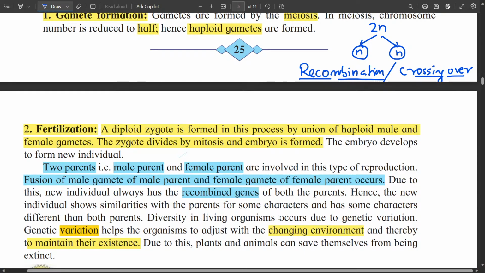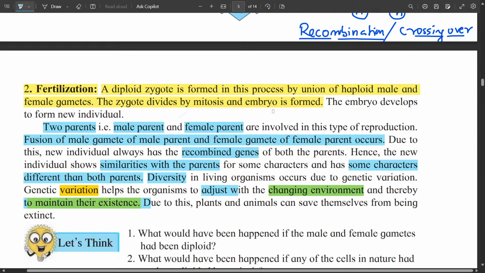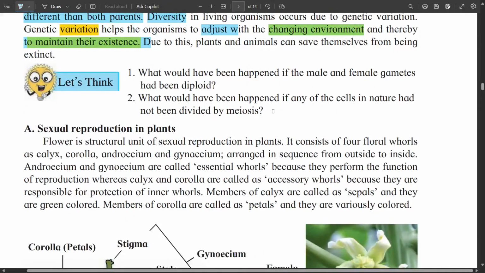Hence the new individual, although it shows a similarity with the parents, has some characters different from both parents, and this diversity is the most important benefit of sexual reproduction. It allows the species to adjust to the changing environment and sustain the existence of that species, and that's why sexual reproduction evolved in the process of evolution.